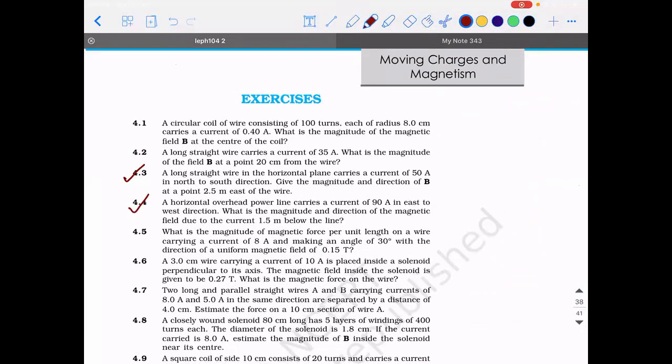Horizontal current of 90 ampere, in the east to west direction. This is 90 ampere. What is the magnitude and direction of the magnetic field due to this current at a point 1.5 meter below?